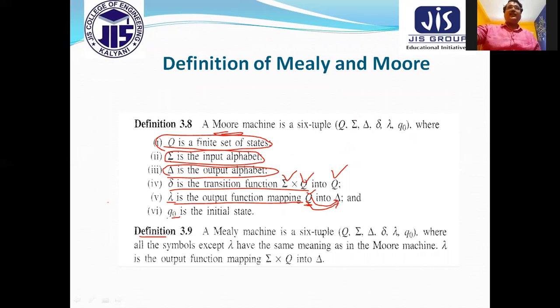Here we are not going for any final state as is present in finite state machine. In finite state machine, our logic is that starting from the initial state, go to the final state after consuming all the string, then I can say that the string is acceptable. Otherwise, the string is not acceptable. So the only difference between Mealy machine and Moore machine: Mealy machine depends on present state and present input, but Moore machine depends only on the present state.